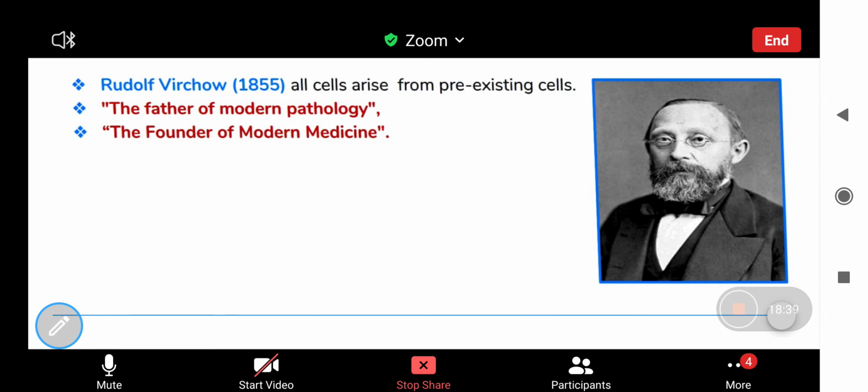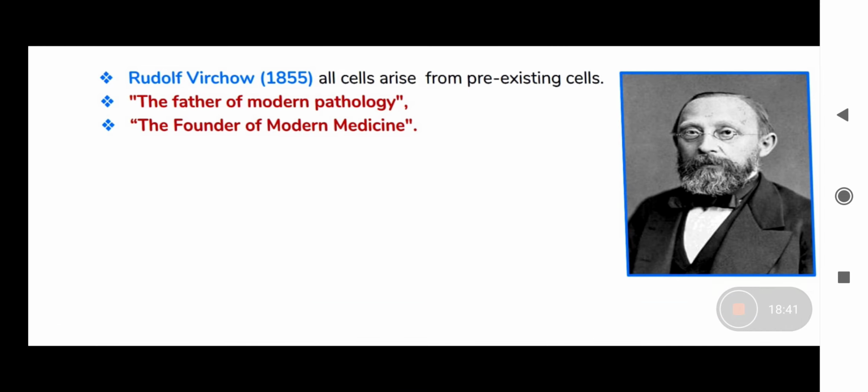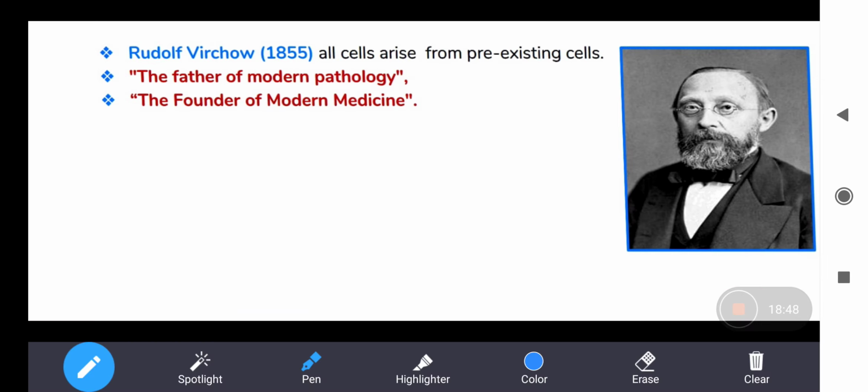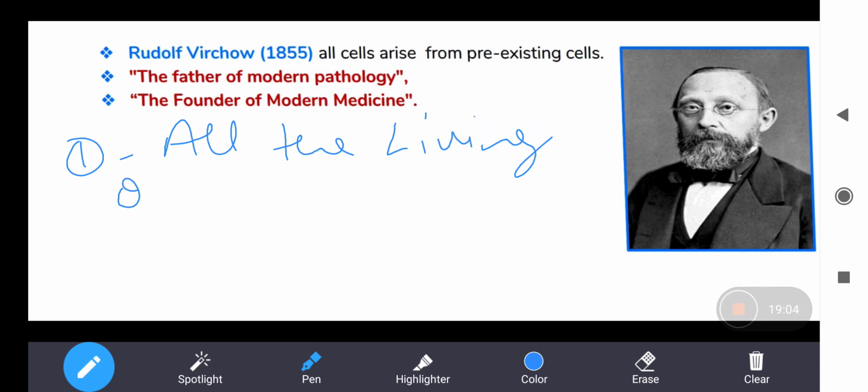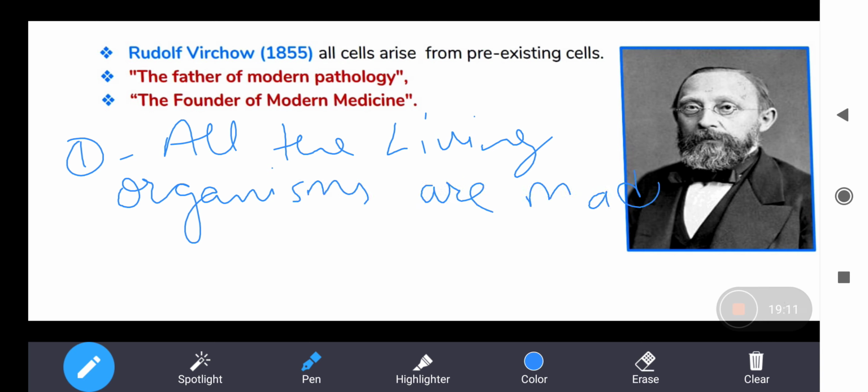Okay, so what are the three things that can be concluded as the cell theory? First, all living organisms are made up of cells.